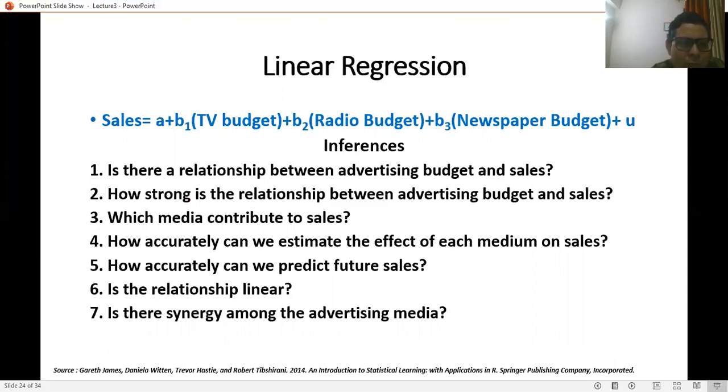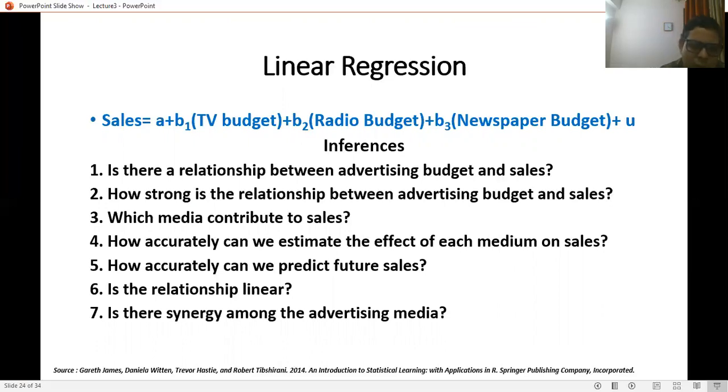The inferences are, for example: is there a relationship between advertising budget and sales? How strong is the relationship between the advertising budget and sales? Which media contribute to sales? How accurately can we estimate the effect of each medium on sales? How accurately can we predict future sales? Is the relationship linear? Is there synergy among the advertising media?